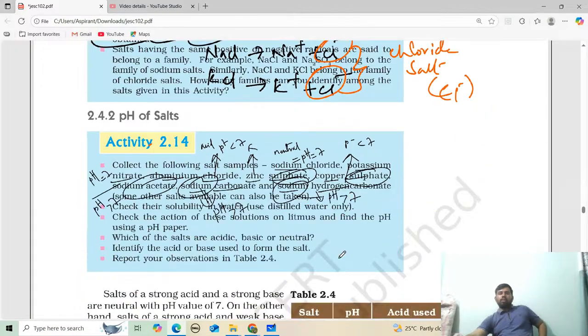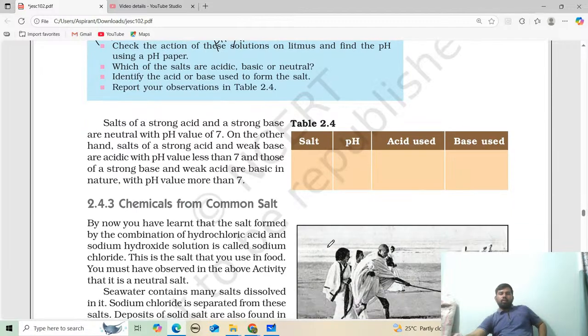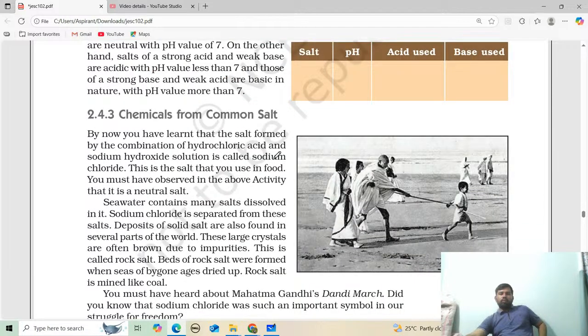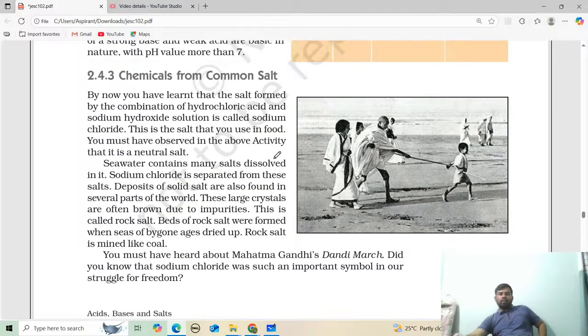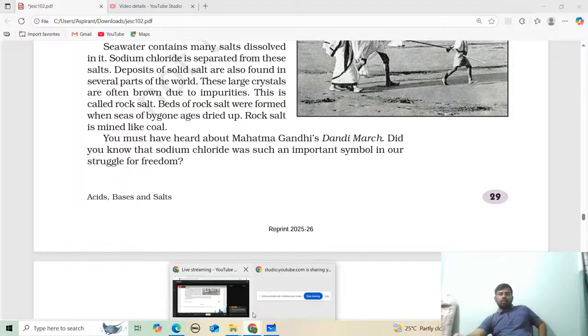This is what we discussed about pH. Now we move on to chemicals from common salts. What is the common salt formula? NaCl is called common salt. We'll discuss it afterwards.